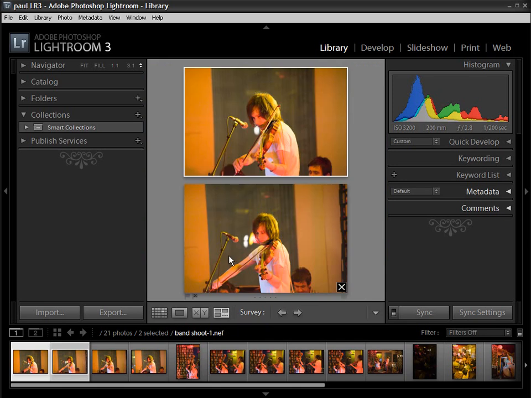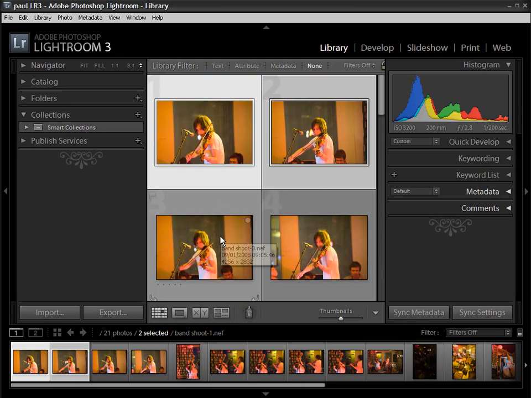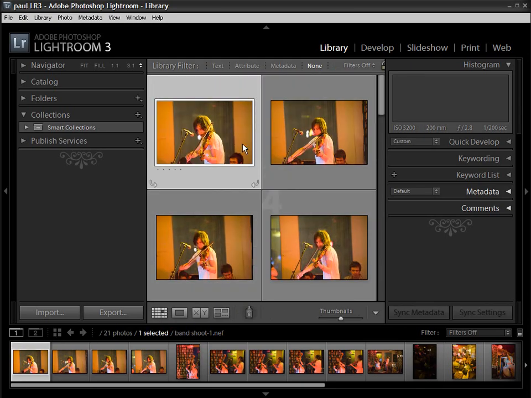And we've also got a survey view which allows us to compare more than two images side by side with them selected. Okay, so let's go through the process of editing these images and selecting which ones I want to develop. There's a number of ways of doing this. There's a number of different filters that we can use. For example, you've got the star rating filters, so that's just simply pressing numbers 1 to 5 on the keyboard.